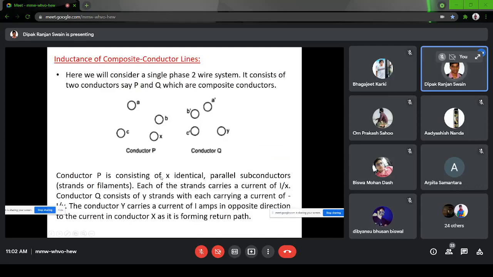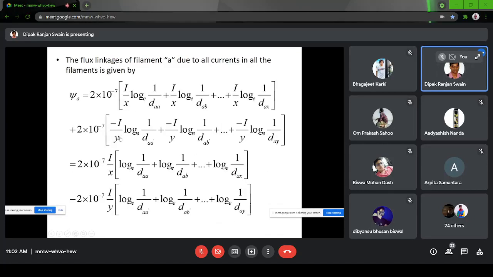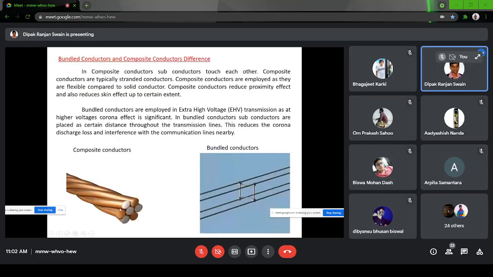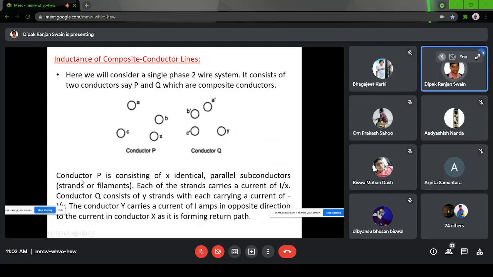So for that kind of system, how to calculate the inductance? Now here, these strands are insulated from each other. So if the total current is I, how many strands are there? 1, 2, 3, 4, 5, 6, so 7 strands are shown here. That means each strand will be carrying a current of I by 7. Approximately the same current will be drawn. Okay. So there it is represented.